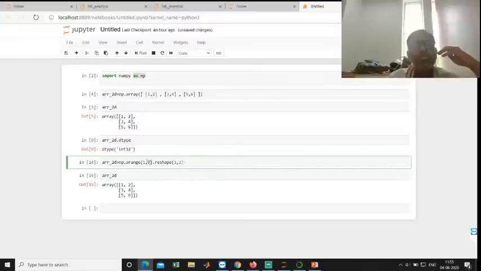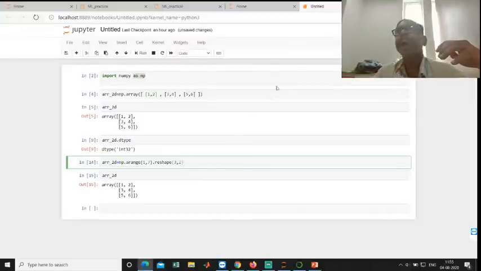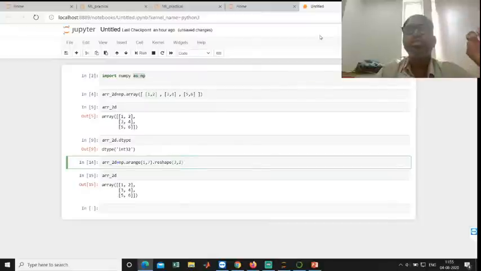For example, it generates a total of 6 values, and I want to convert it into a 3 by 2 matrix. That's how we can create it. For many applications we generate like this: automatically generate within a range of values, then reshape it as a two-dimensional array. So this is a practical demonstration of this environment, how to use this Jupyter notebook and all.